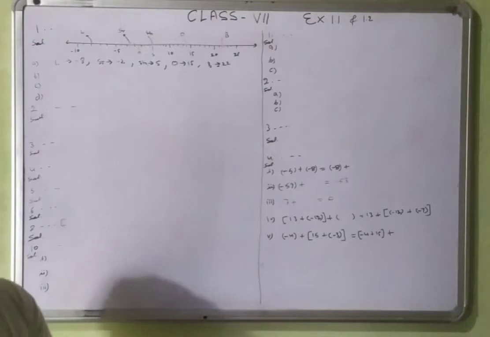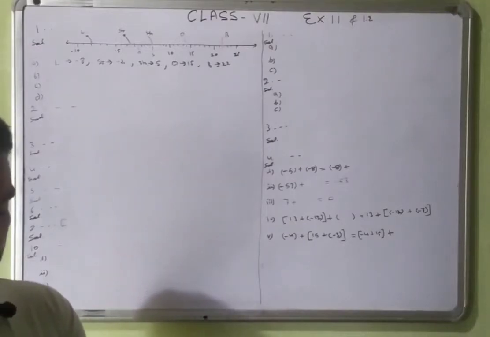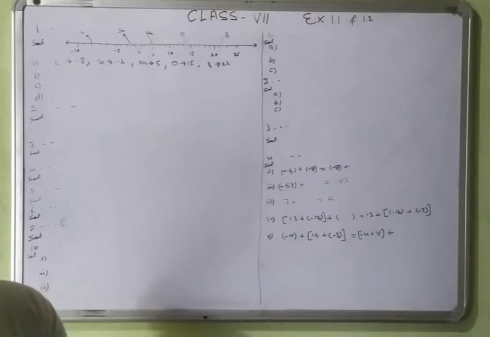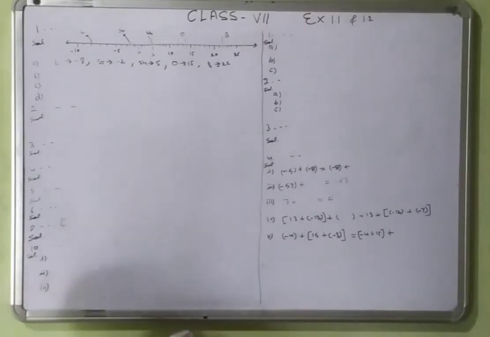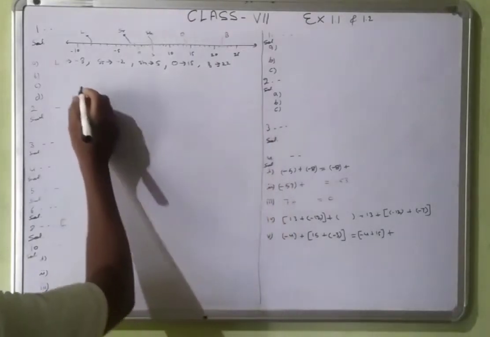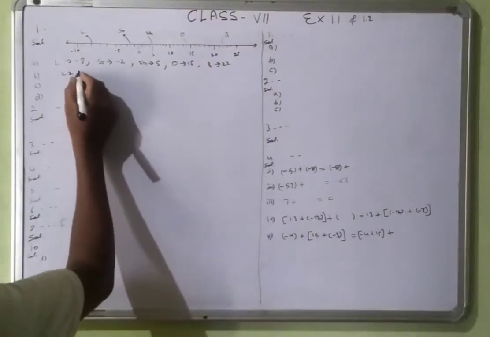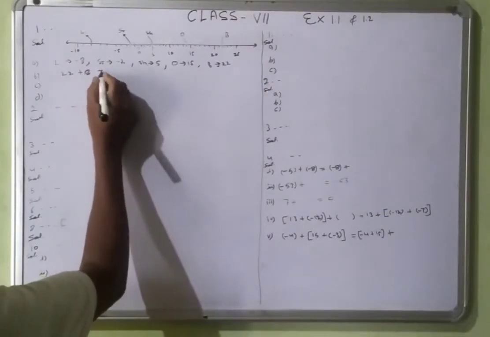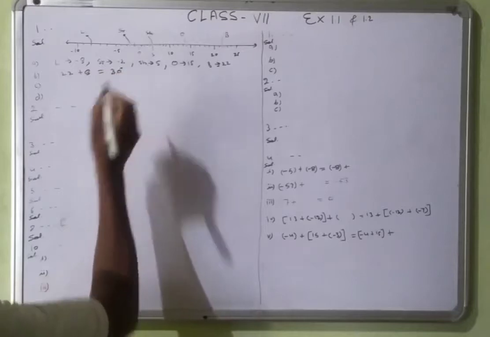Second part, B. What is the temperature difference between the hottest and the coldest place? Hottest and coldest place. So Bangalore is 22, and Lahaul Spiti is minus 8. 22 plus 8 is equal to 30 degrees.